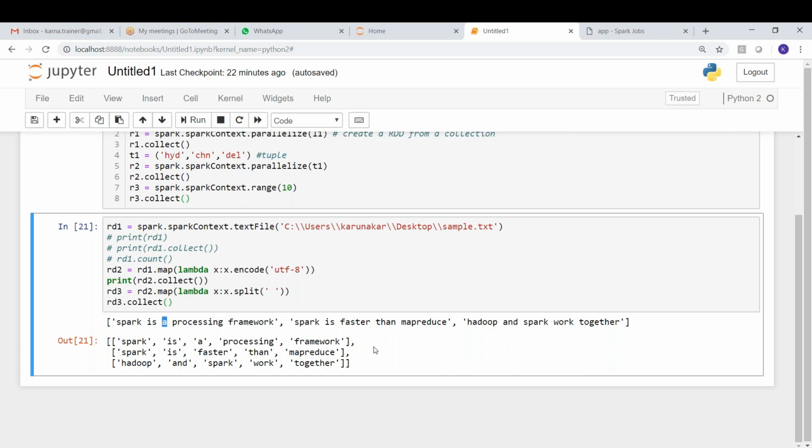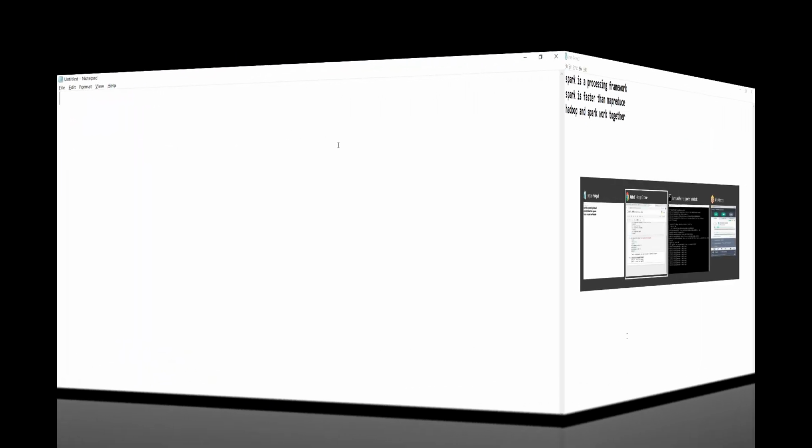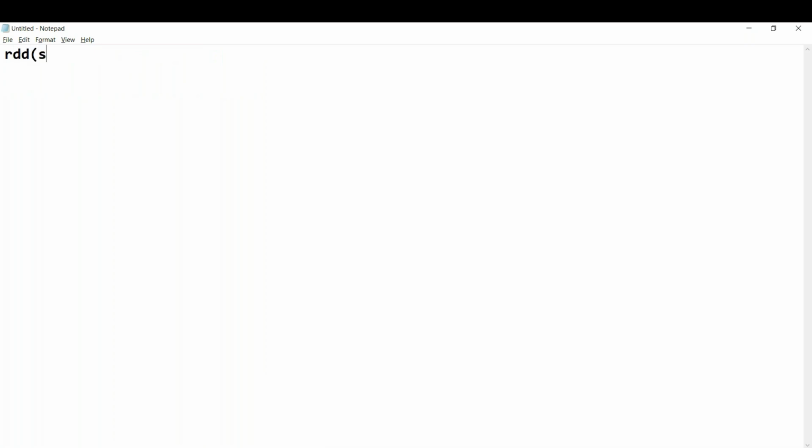The collection of five elements is by default created as a list here. So in the first RDD every element was a string. With the map operation, lambda x, it has been transformed into an RDD of lists.